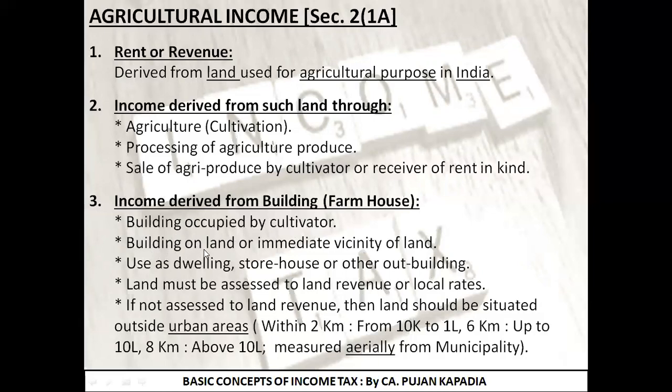The building should be on the agricultural land, or in the immediate vicinity. That is, it should be having the same boundary. They should be touching each other. That is, the land and the building are exactly alongside each other. So the words used over here are immediate vicinity of land. Third, the building should be used for dwelling purpose, that is residence purpose, or as a storehouse, that is warehouse, or it should be a let out building that has been provided on the land.